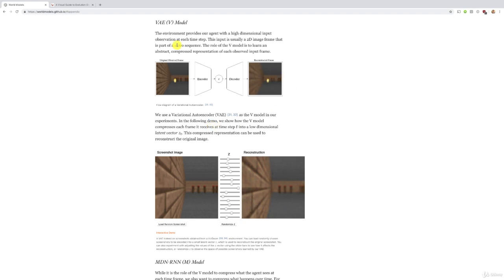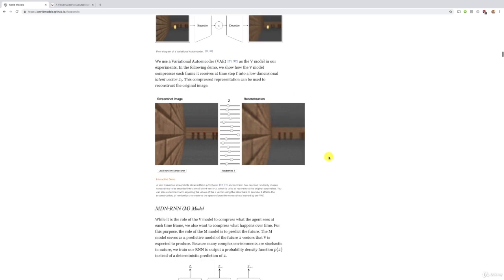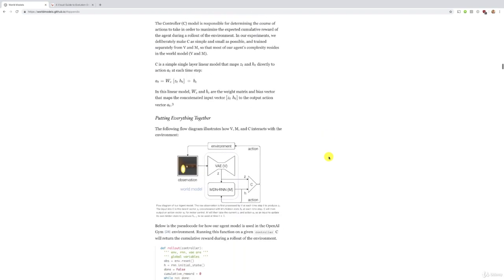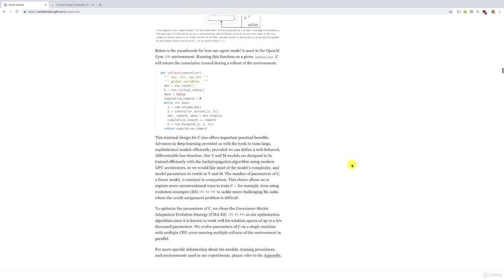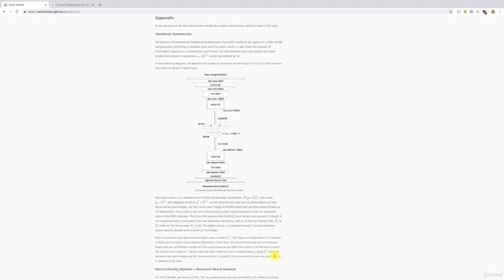Here, that's the part explaining the VAE model. Make sure to read it, if it's not done yet, you'll get the right intuition. If we scroll down to the putting everything together section, you'll see at the end that for more specific information about the models, training procedures, and environments, please refer to the appendix. And if you click it, you will find the whole architecture of the variational autoencoder. And so the architecture we will build in our implementation of this step 5 is exactly that same architecture that we see here.